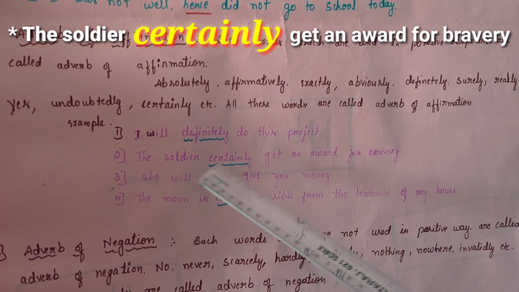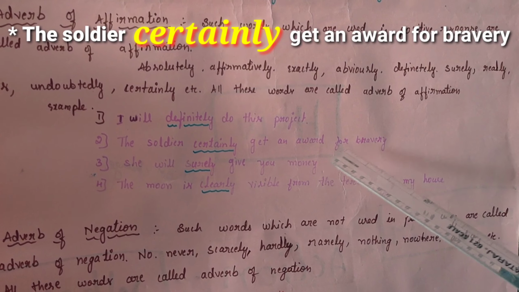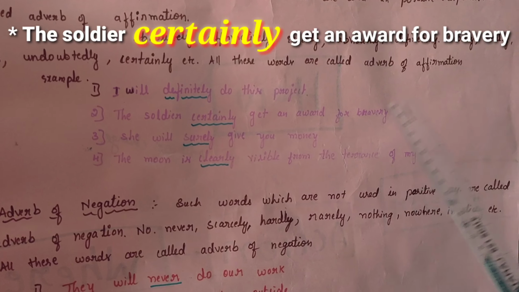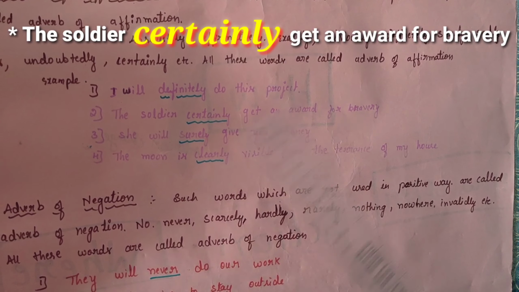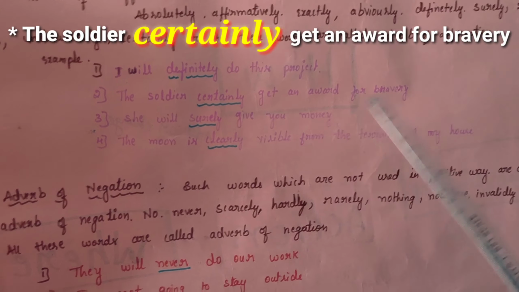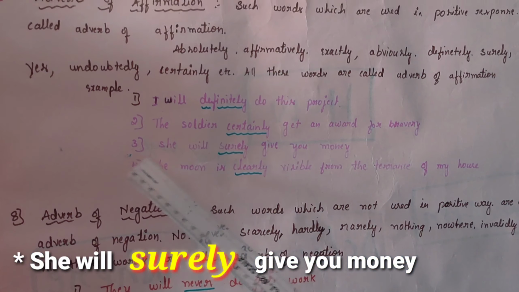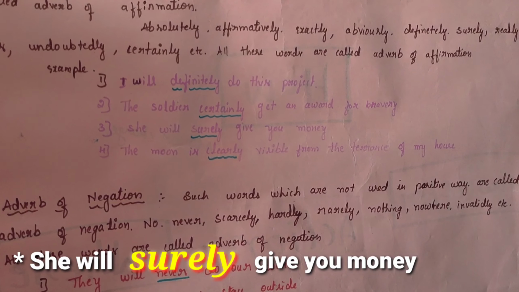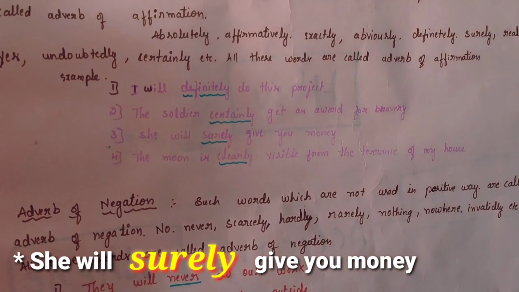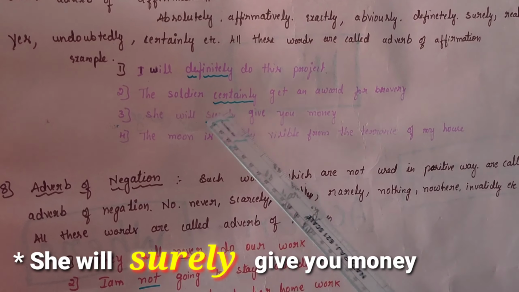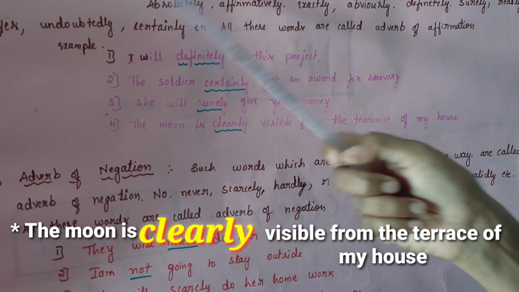The soldiers will certainly get an award for bravery. Why are they given the award by the government? Because of their bravery, the government will certainly provide awards for the soldiers. And the third one: she will surely give you money. I can be sure that she is going to give me the money. "Surely" means definitely she is going to give you money. So here again it is an affirmation.